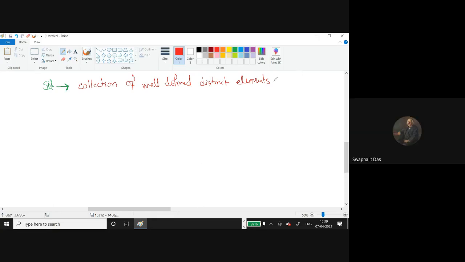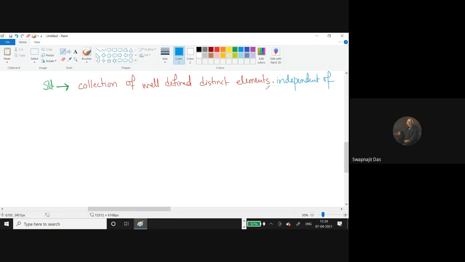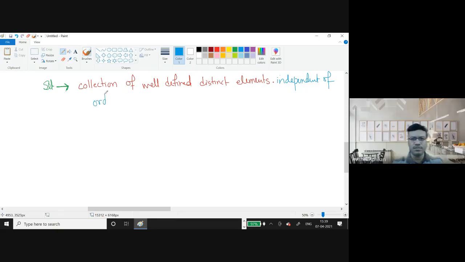Somebody introduced something more: elements independent of order. Okay. Anybody else want to introduce or modify this definition?